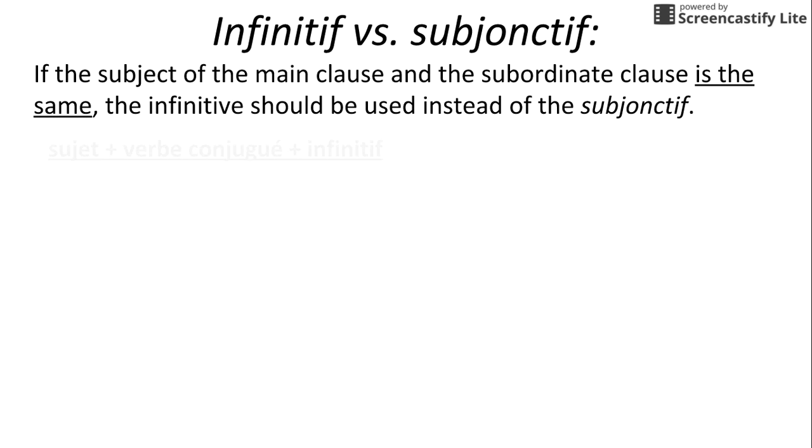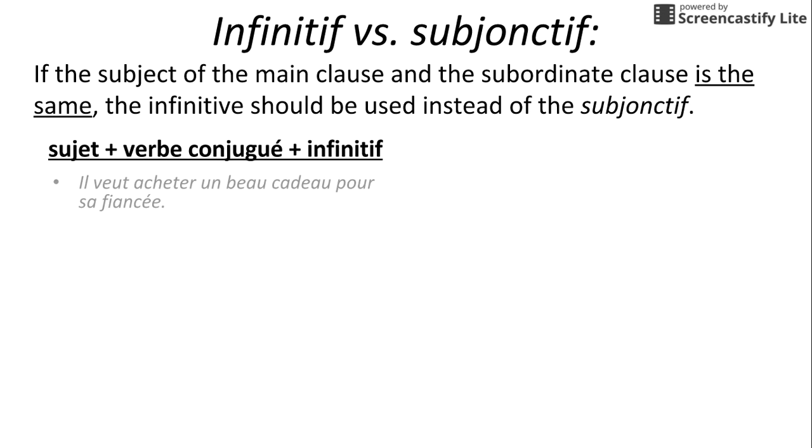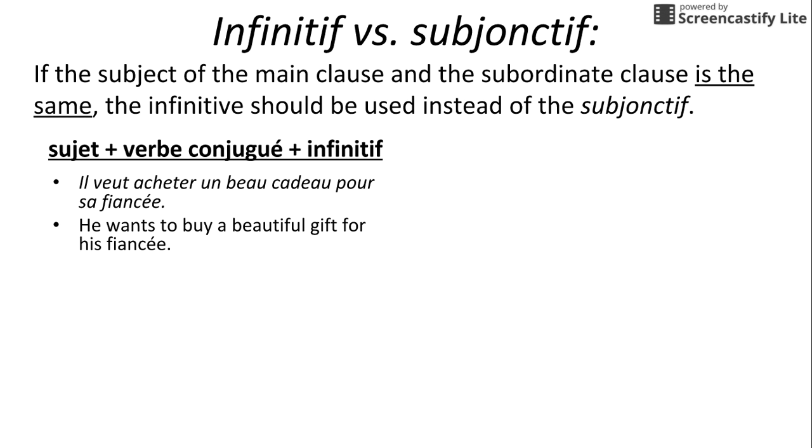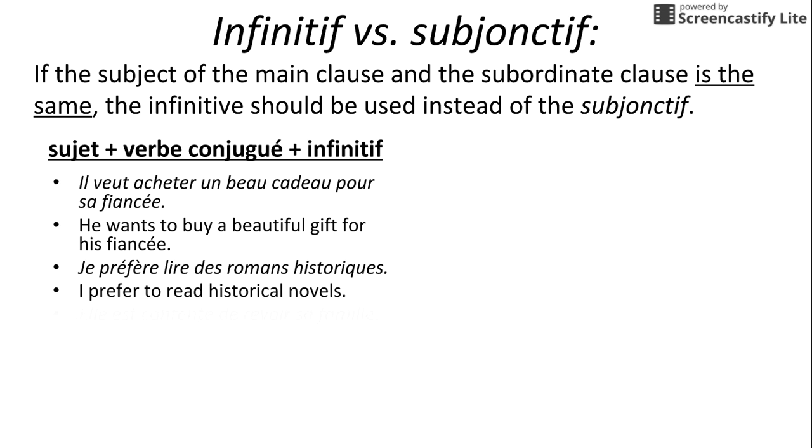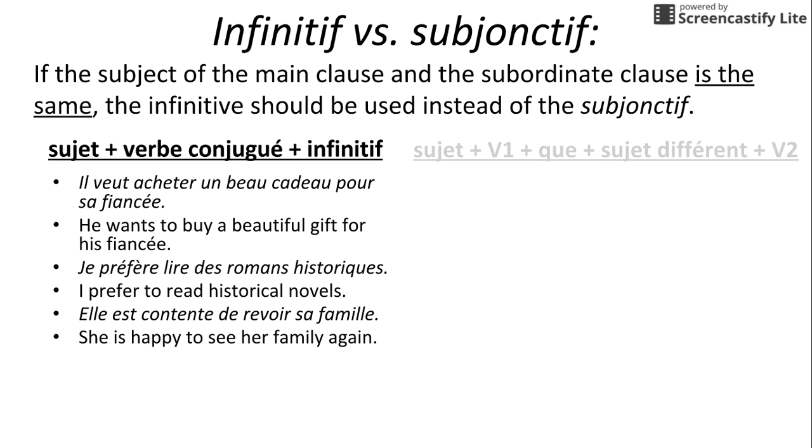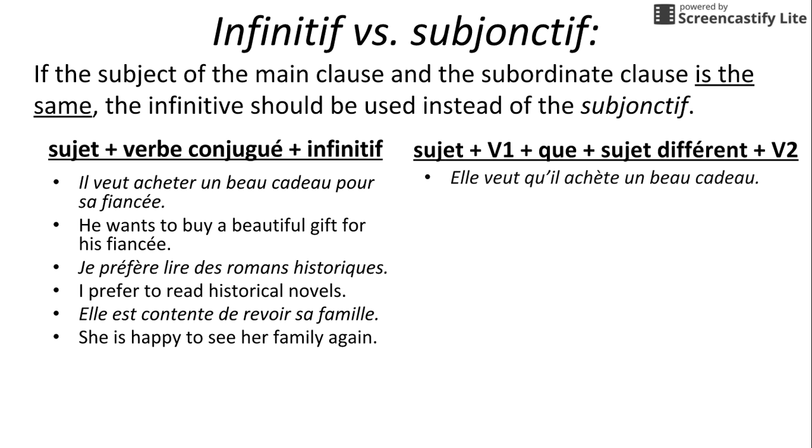And so on this final slide, we can see side-by-side examples of the subject and the verb plus the infinitive. There's only one subject in this sentence. There's no que, so there's no subjunctive. And then on the other side, we see how by adding que and a new subject, we get the subjunctive.